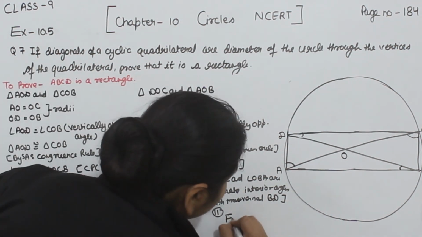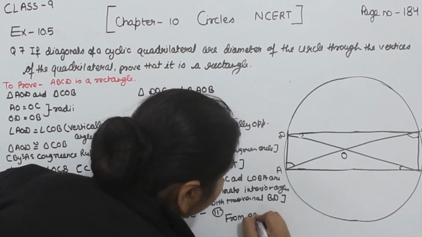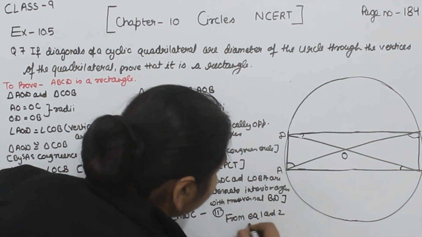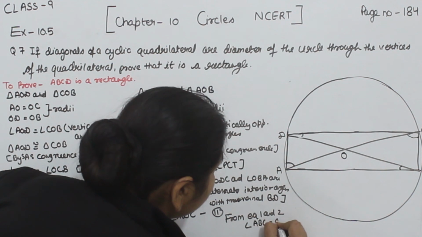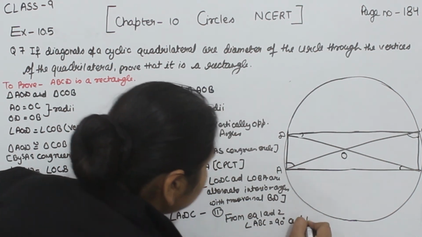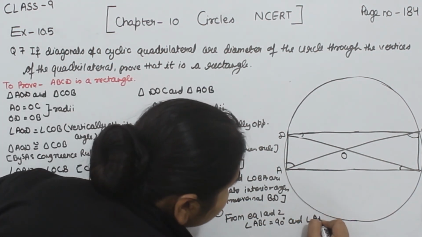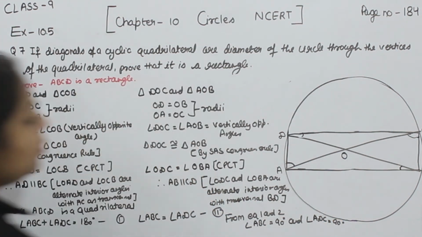So we are going to write here, from equations 1 and 2, angle ABC is equal to 90 degrees, and the angle ADC, this one, is also equal to 90 degrees.